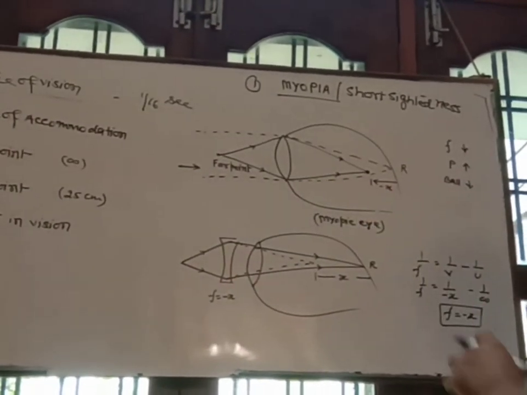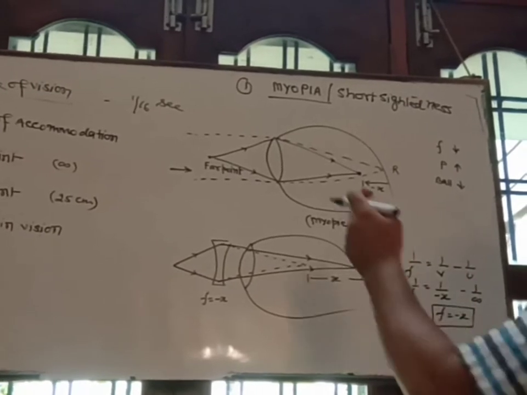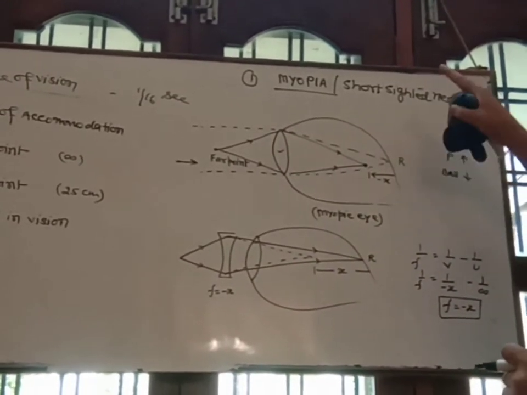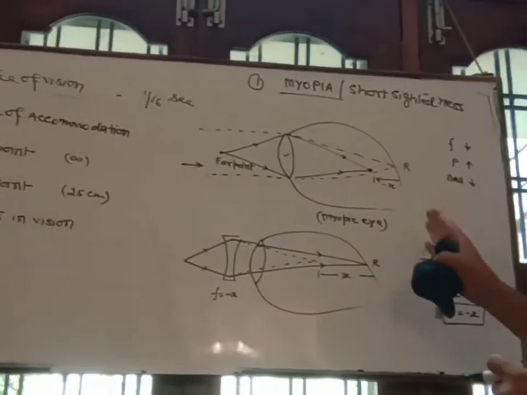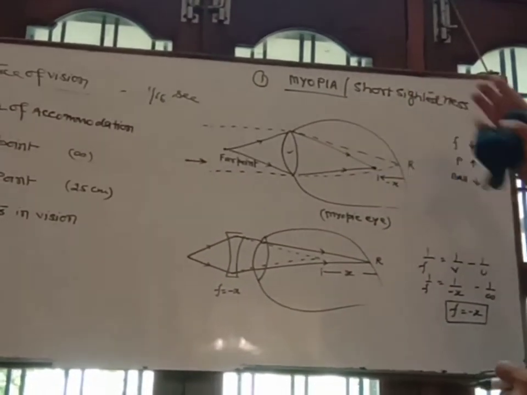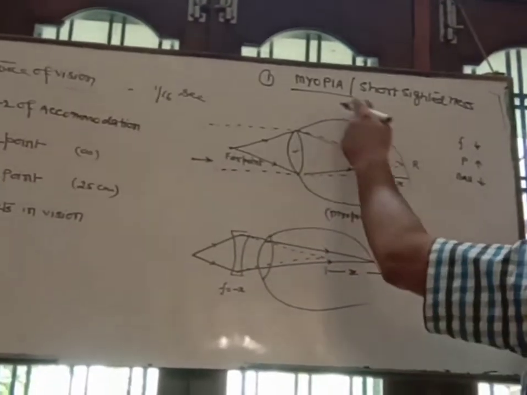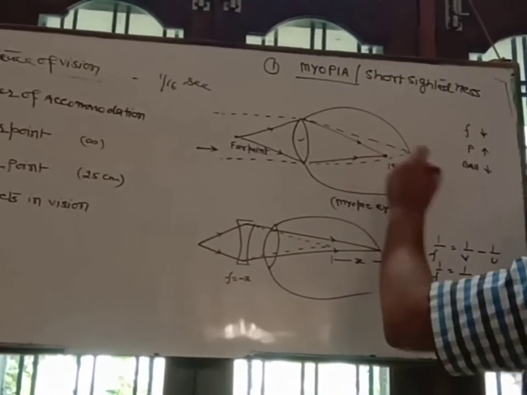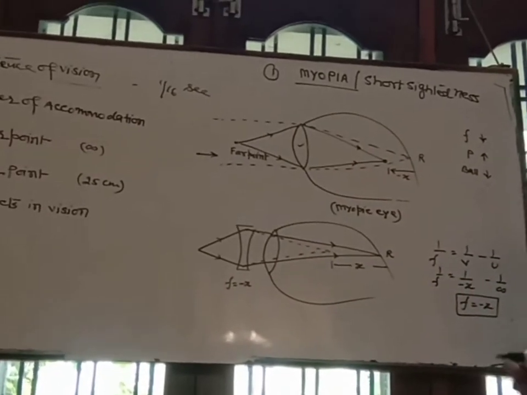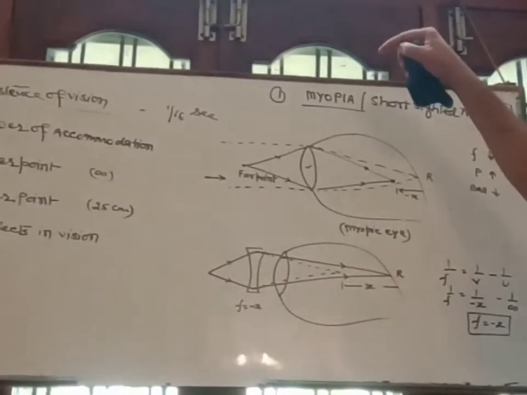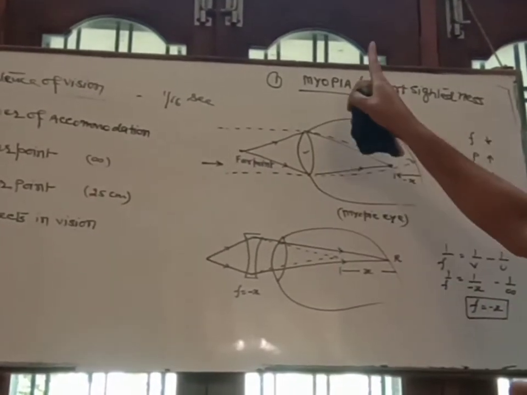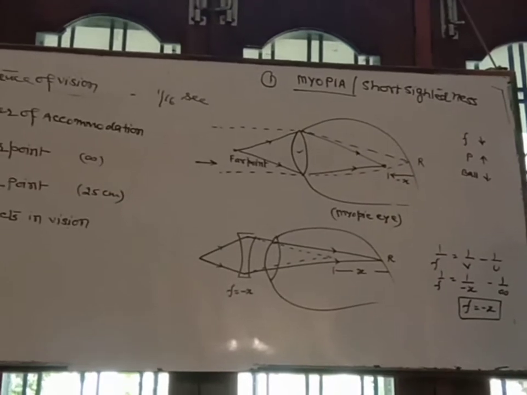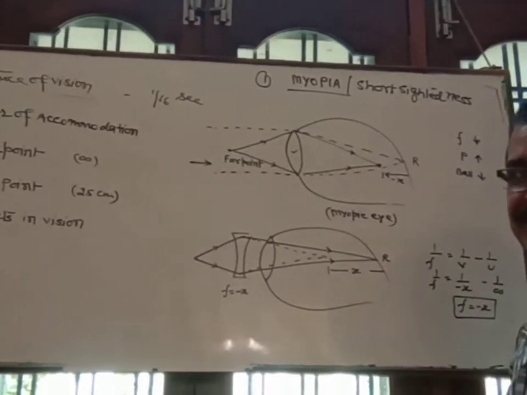Clear? So the reasons for myopia are: either the focal length of the eye lens decreases, and if the focal length decreases, it means the power of the eye lens increases, and third, the size of the eyeball decreases. So these are the three possible reasons for myopia. Focal length of the eye lens decreases, or the power of the eye lens increases, or the size of the eyeball decreases.